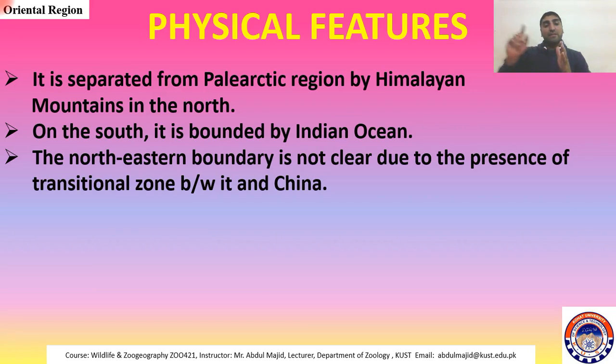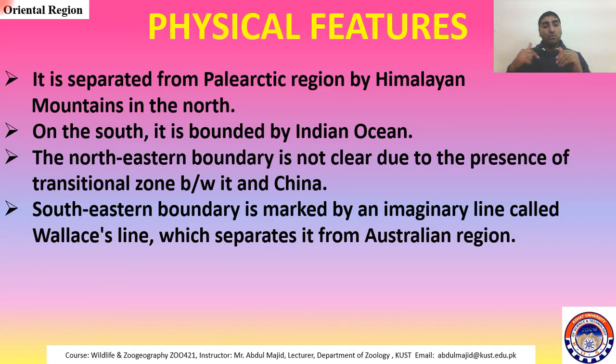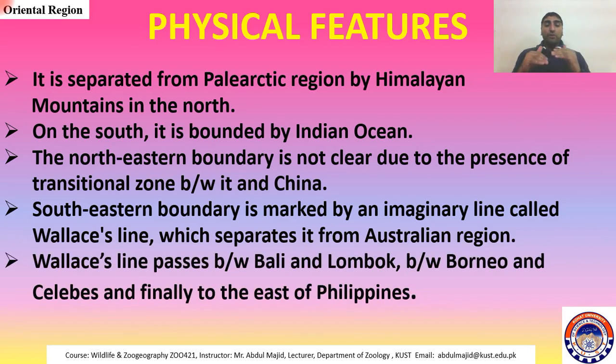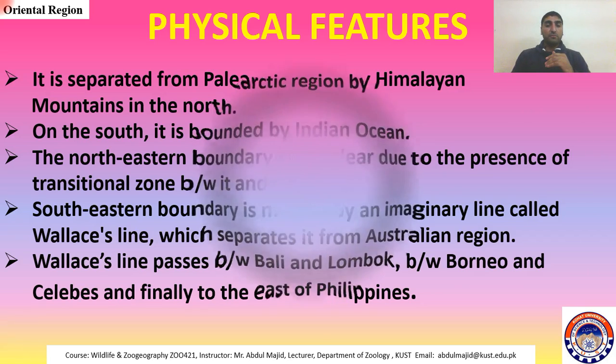The northeastern boundary is not clear, due to the presence of a transitional zone between it and China. And I told you the Nanling Mountains are acting as the boundary between these two areas. Then the southeastern boundary is marked by an imaginary line, known as the Wallace line, which separates the Australian region from the Oriental region. The Wallace line, I told you, passes between Bali and Lombok, then Borneo and Celebes, and finally goes to the east of the Philippines.